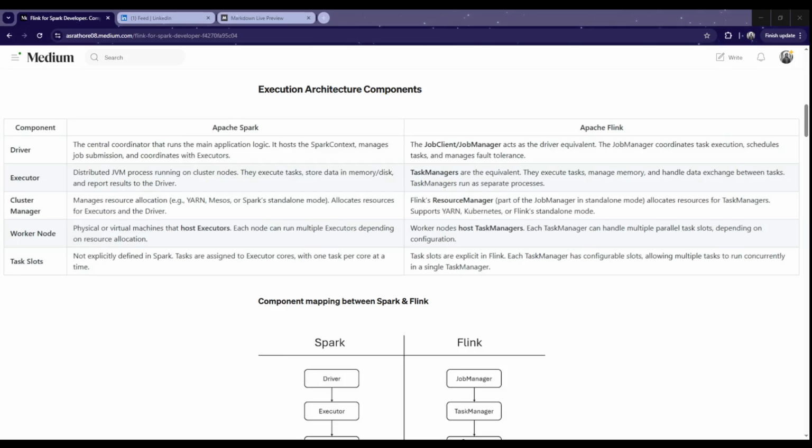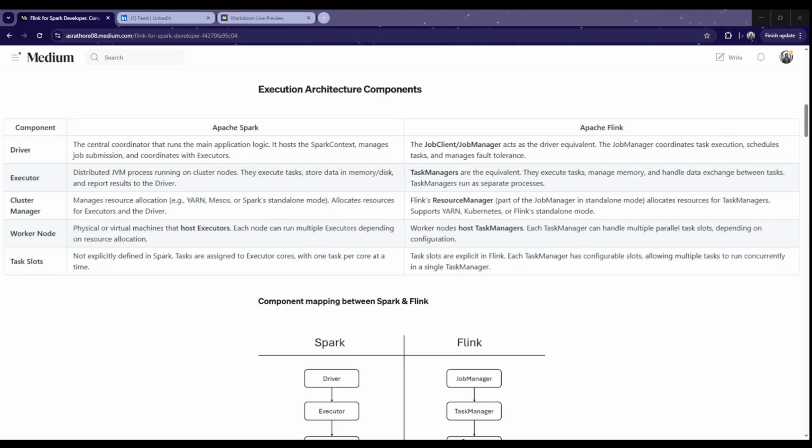Then we have executors. An executor in Spark is a JVM process that runs on a cluster node, and they execute the tasks in parallel. Something similar is there in Apache Flink with the name task manager. They are equivalent to an executor. They execute the tasks, they manage the memory, and handle the data exchange between the tasks.